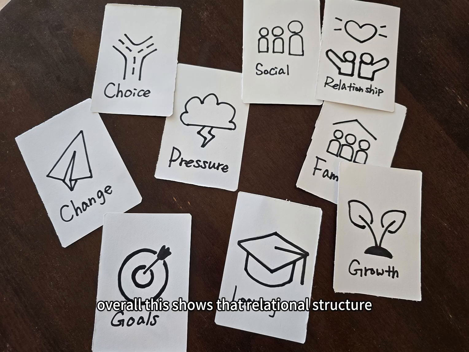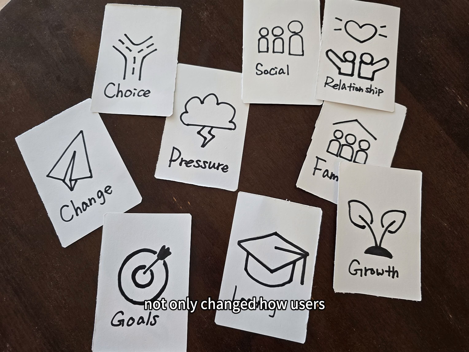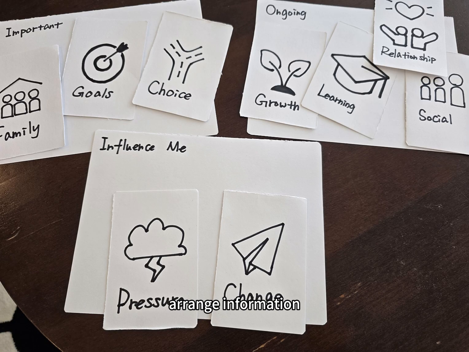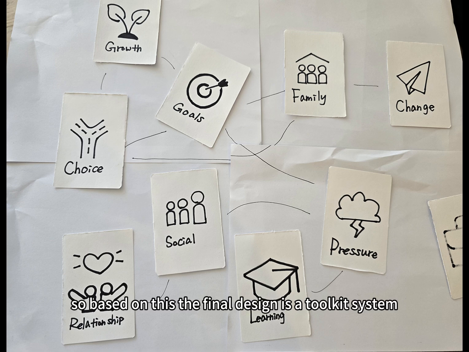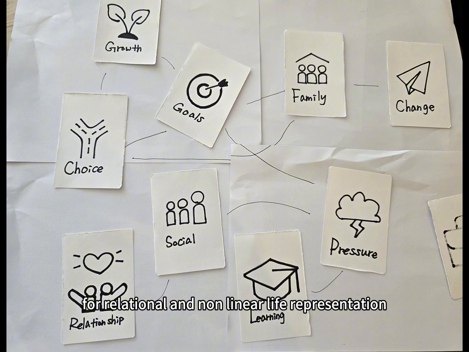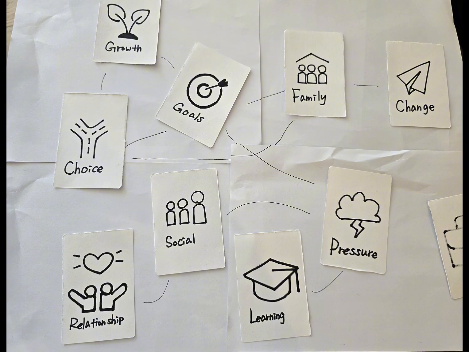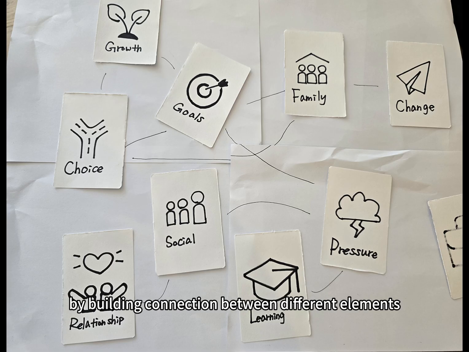Overall, this shows that relational structure not only changed how users arrange information, but also encouraged deeper reflection on how their experiences were connected. Because of this, I decided to develop a final design based on relational and non-linear interaction. So based on this, the final design is a toolkit system for relational and non-linear life representation. Users can organize experiences by building connections between different elements.